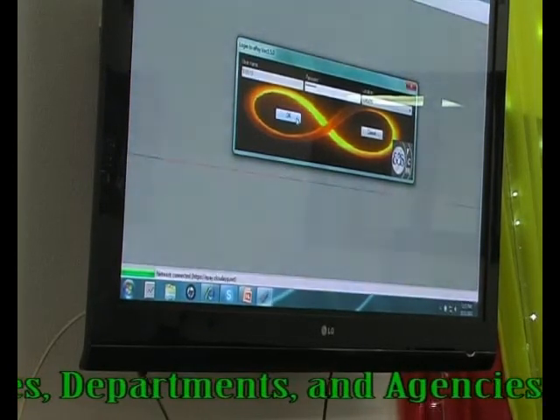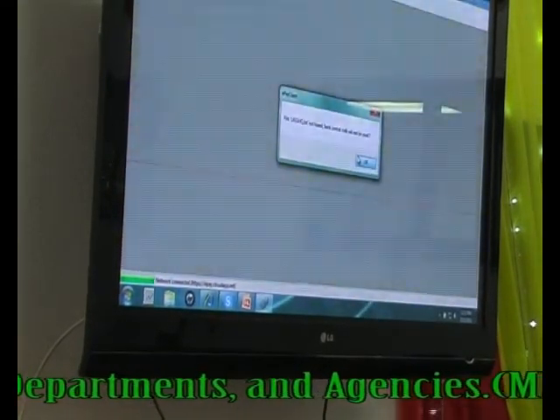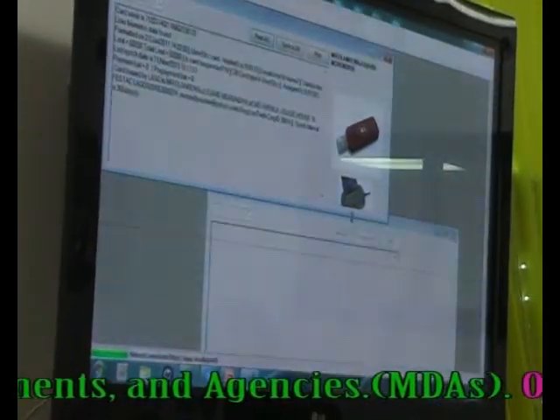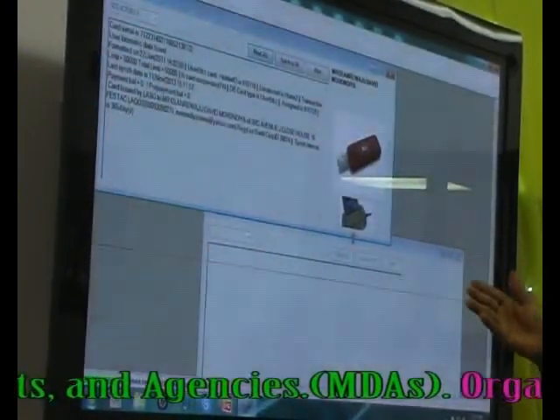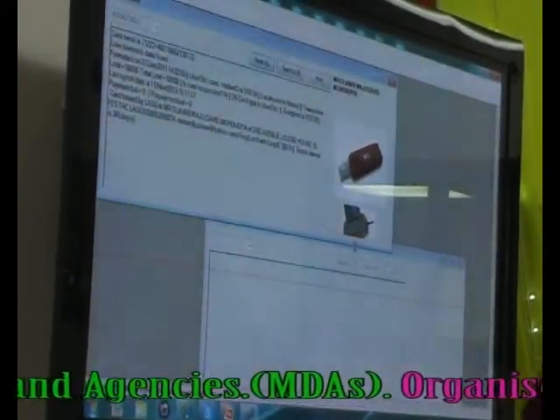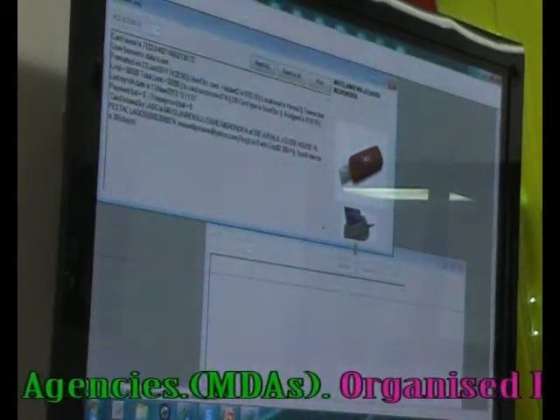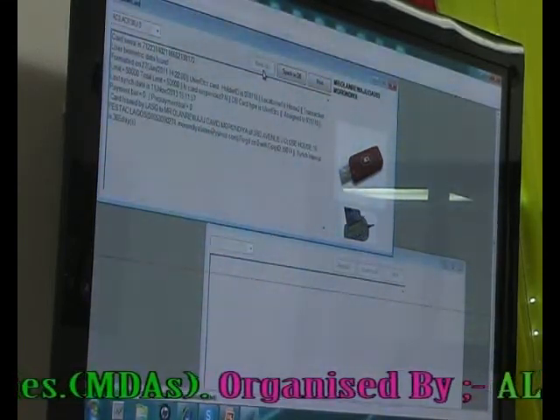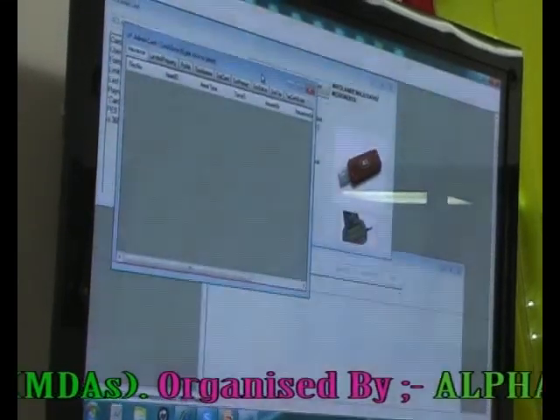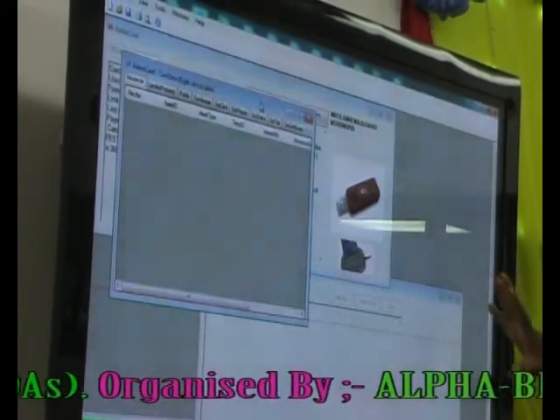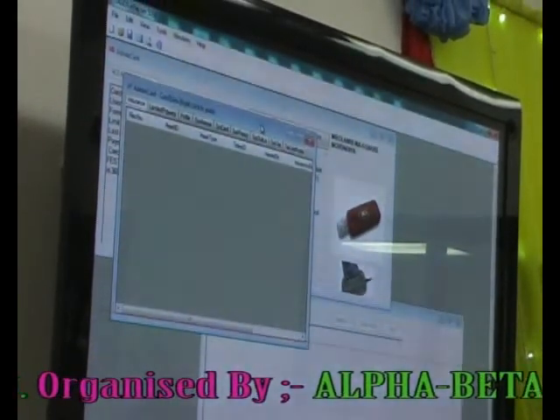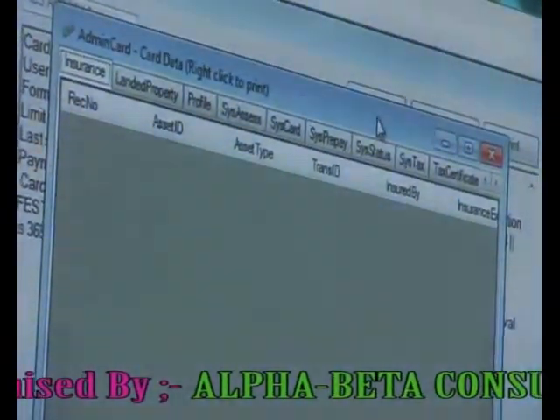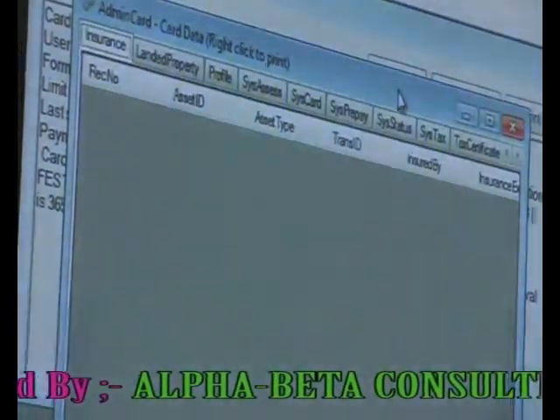Then you click OK. When we click OK, it will bring this page out. When it brings this out, we click on Read All. We are now reading the card. Read All. When you click on Read All, it brings this out. On this particular page, you can view your profile, you can also view your tax details and some other things right here. Now, if you click on profile,